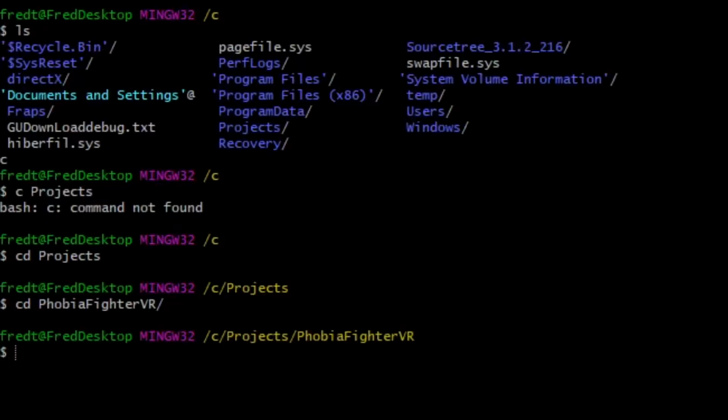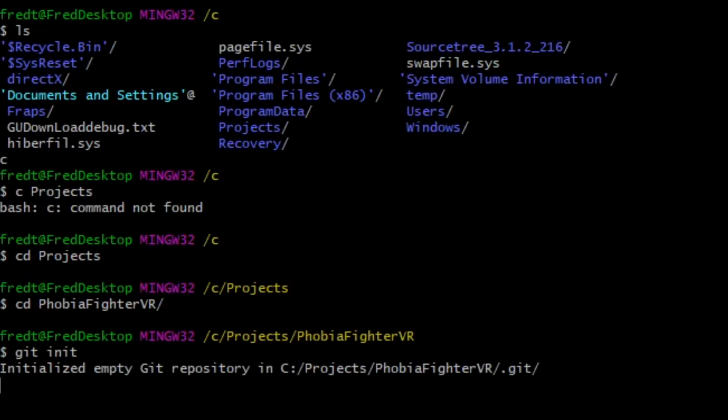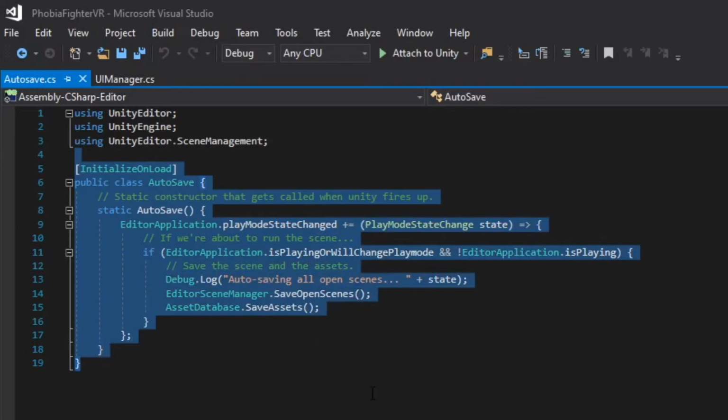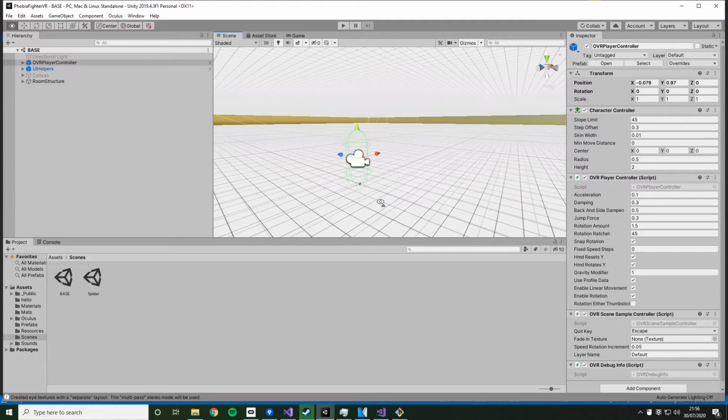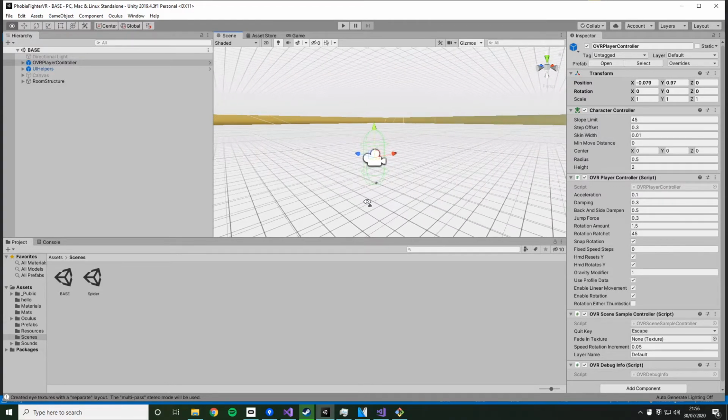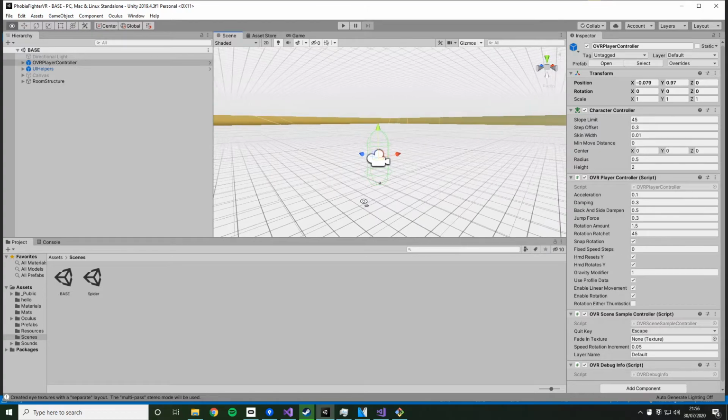So, learning from the mistakes in episode 2, immediately after creating my Unity project, I'm initializing a Git repo so that everything's being tracked in version control, and I'm adding our autosave script so that I don't go losing my scene data, and by extension, my mind. I don't really know what the environment is going to look like yet, so I'm just starting with a big blank scene, kind of like that big expanse you see in the Oculus Rift while you're loading up a game.